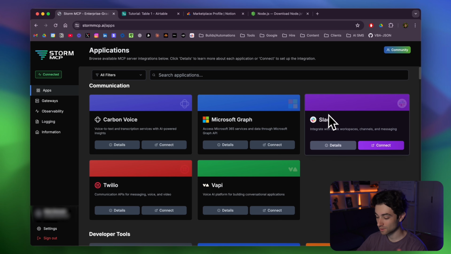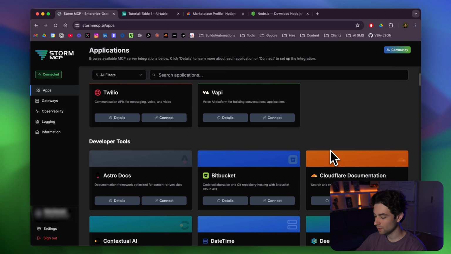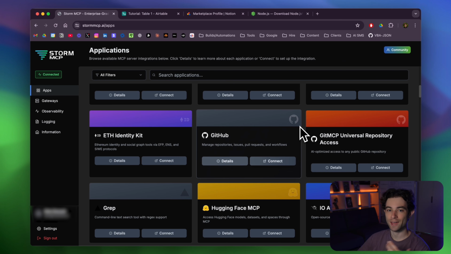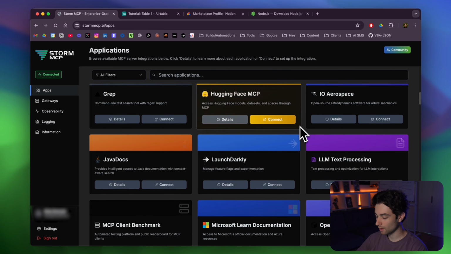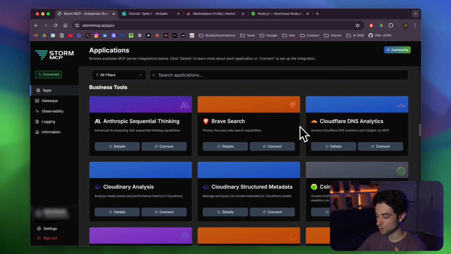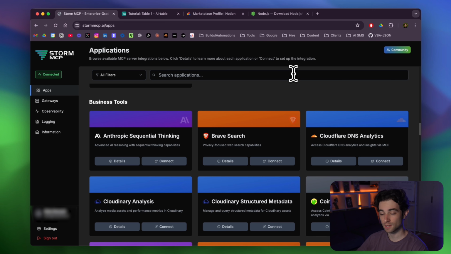You can see some familiar ones like Slack, Twilio, Vapi. And if you scroll down, you get some more developer-heavy ones as well. This is more of an enterprise-grade MCP, but it could be used for everyday tasks as well. Keep scrolling down here, we see a lot of applications. So what we're going to do is select Notion and Airtable. Those are going to be the two platforms, the two apps that we're going to be using today.